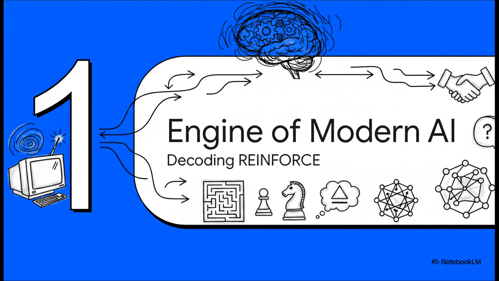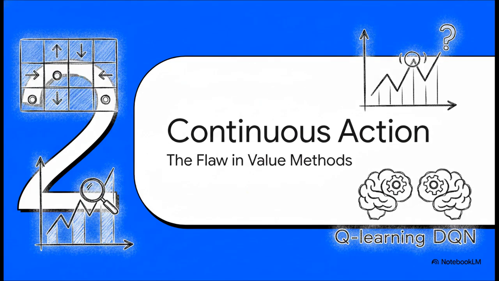We're starting right at the top, looking at how Ronald Williams' 1992 reinforce algorithm is basically the reason every modern LLM reinforcement learning loop even exists. It's honestly mind-blowing that a paper published decades before the deep learning boom holds the exact mathematical key to training AI to reason and follow human instructions. Section 2, the continuous action problem.